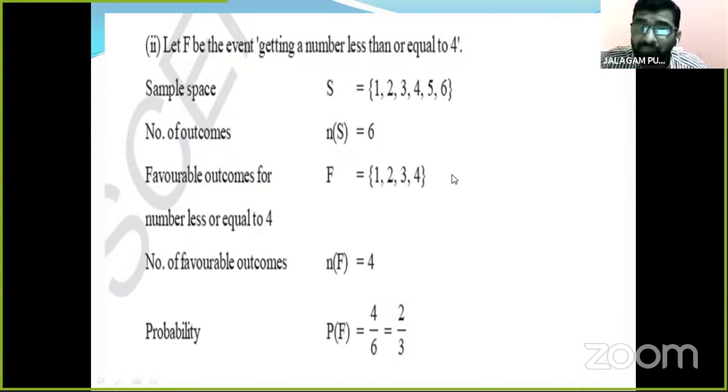In the previous problem, we already got 1 by 3 as the probability. Here it is 4 by 6. 4 by 6, 2 2s are 4, 2 3s are 6. So 2 by 3 is the probability. Here 1 by 3 is the probability, and here 2 by 3 is the probability.